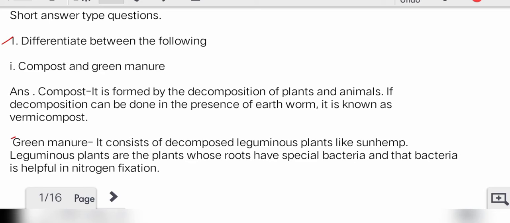Green manure consists of decomposed leguminous plants like sunhemp. Leguminous plants are plants whose roots have special bacteria, and that bacteria is helpful in nitrogen fixation.